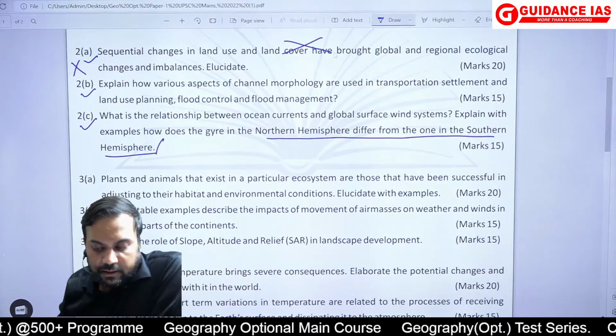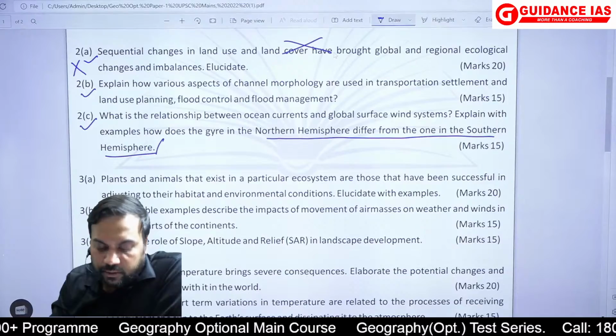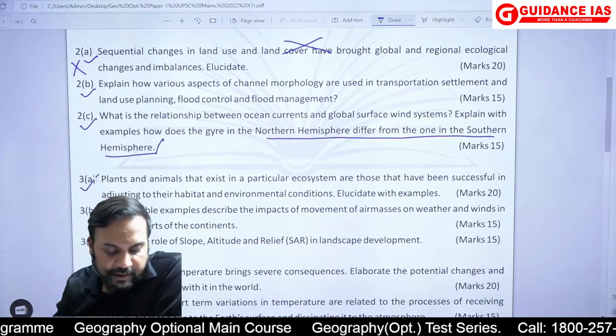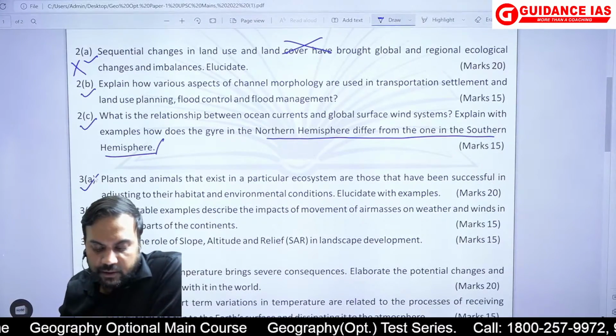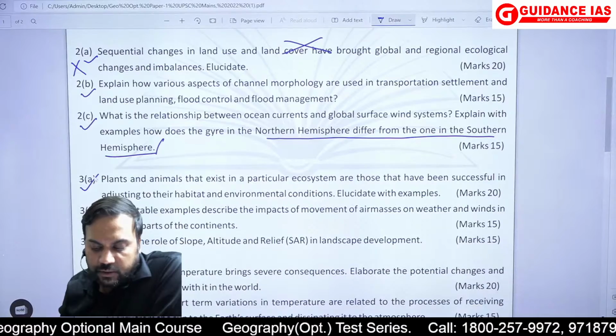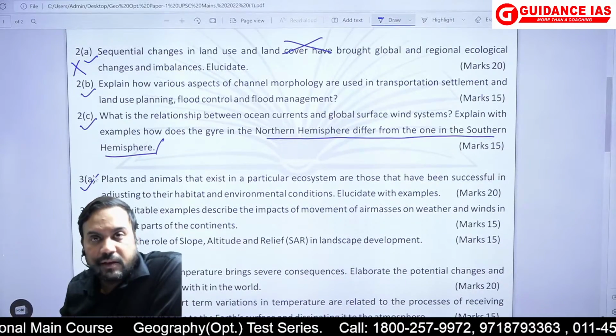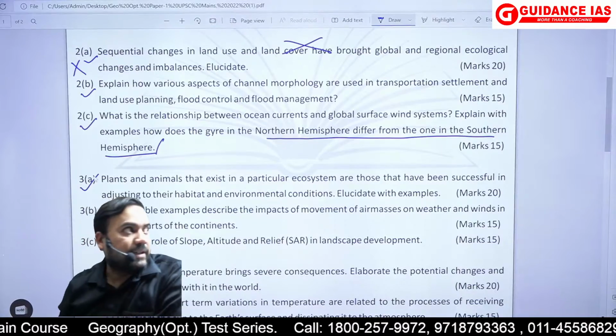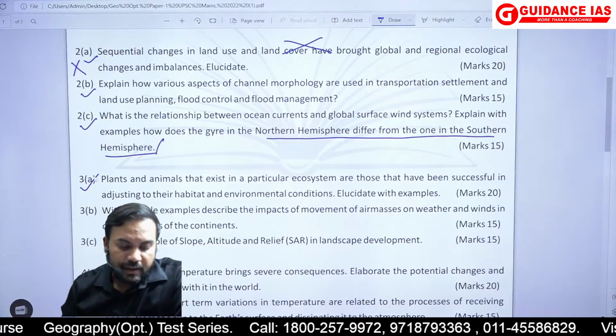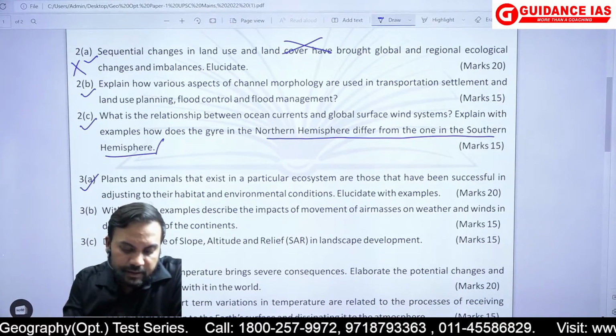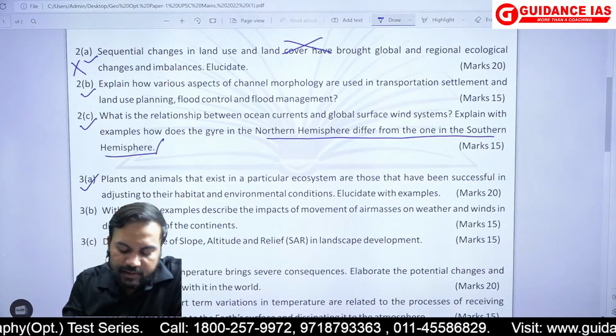ठीक है. However, if I look into the other questions, question number 3A, plants and animals that exist in particular ecosystems are those that have been successful in adjusting to their habitats and environmental conditions. Elucidate with examples. Okay, so I would have 3A, सीधा सा क्वेश्चन है, इसको कर सकते थे.